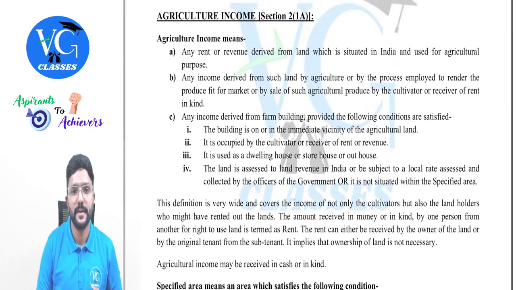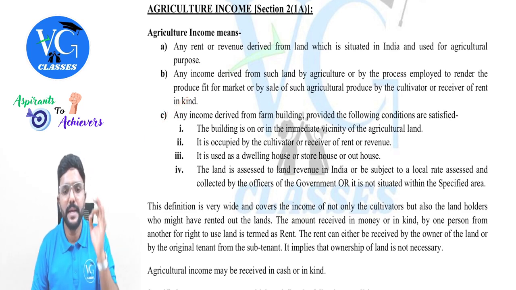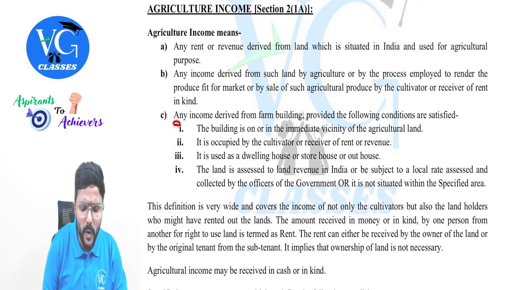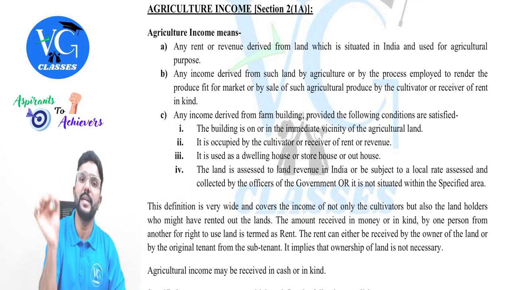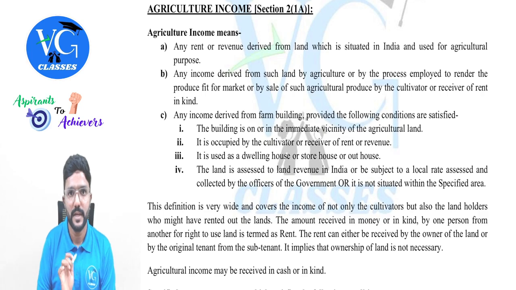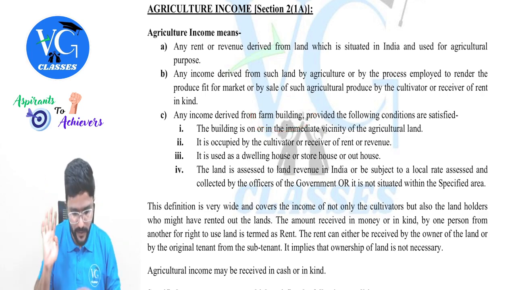I'm straight away reading the last point, guys. Any income derived from a farm building, provided the following conditions are satisfied. All the conditions have to be satisfied. Only then income from building will be treated as agriculture income. So please be careful. We are dealing only with the building now. Land part is done.